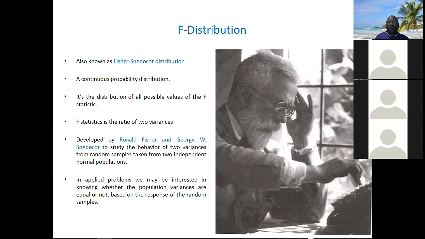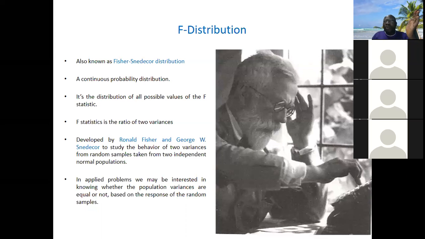You see many people discovering new distributions, but each of those will either be a type of discrete probability distribution or a continuous probability distribution. After discussing discrete probability distributions, we started discussing continuous ones, and there we discussed the normal distribution, followed by the chi-square distribution. The last one we discussed was the T distribution. Today, the last continuous probability distribution we want to discuss is the F distribution.